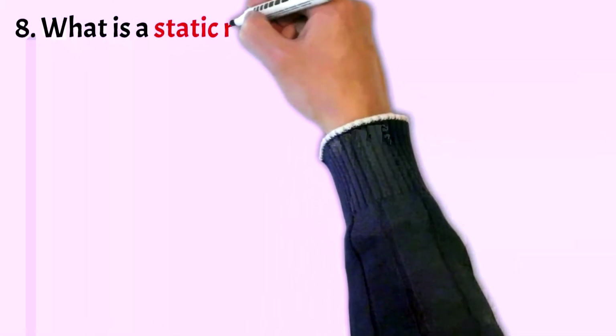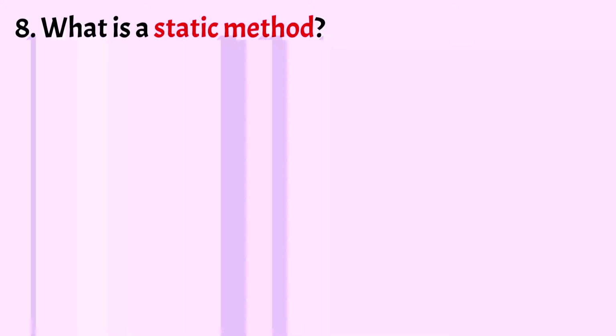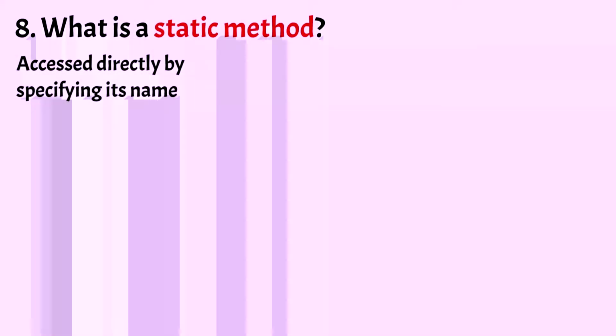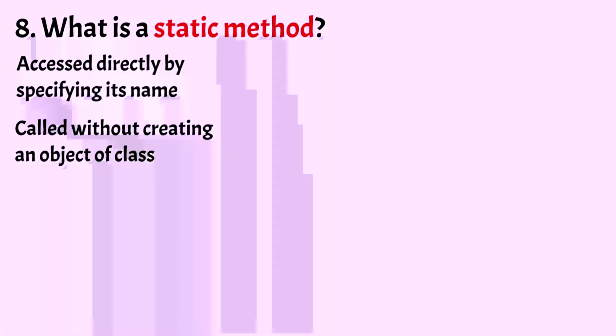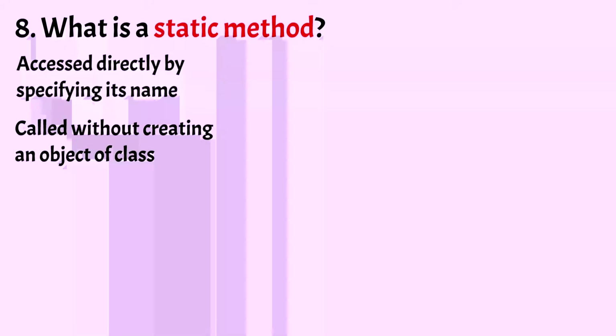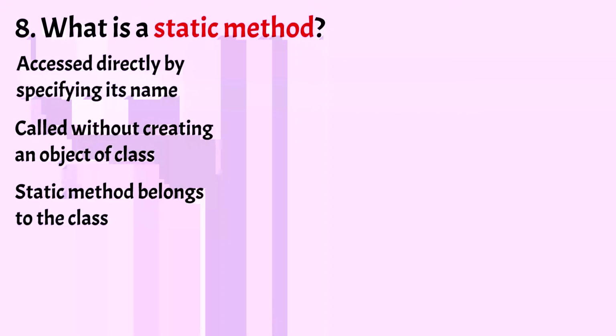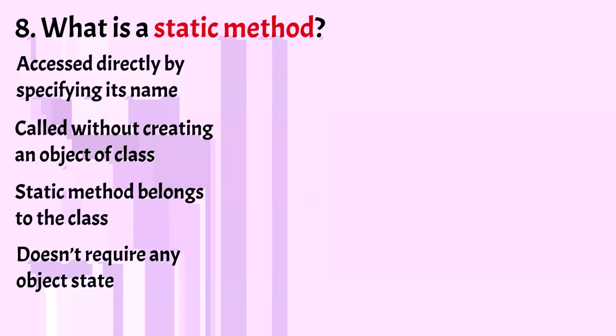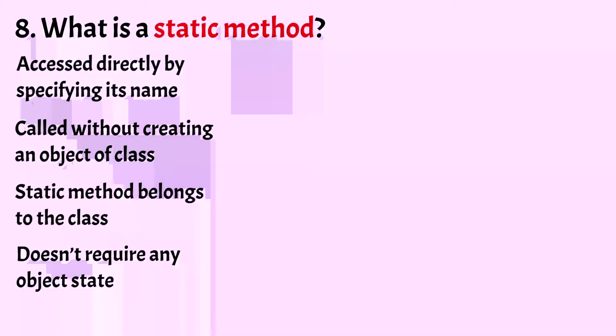Alright, so moving on to the next one. What is a static method? A method which is declared as static can be accessed directly by specifying its name. It can be called without creating an object of the class, whereas a method declared as public without static can be accessed only by the creation of an object of the class. A static method belongs to the class and not to the object. A static method doesn't require any object state. So when you do not want to access an instance variable, you can call static methods without instantiating the object.